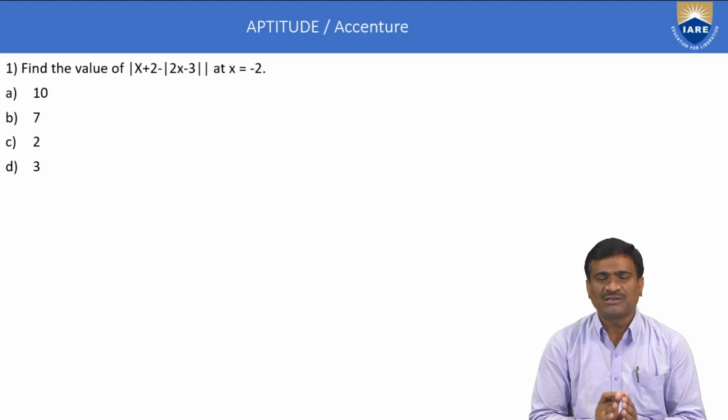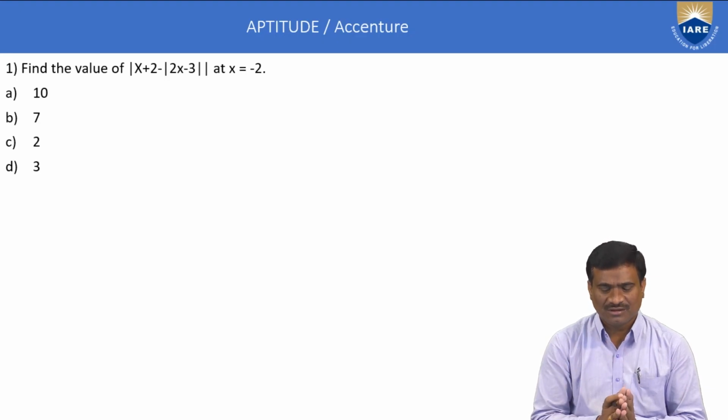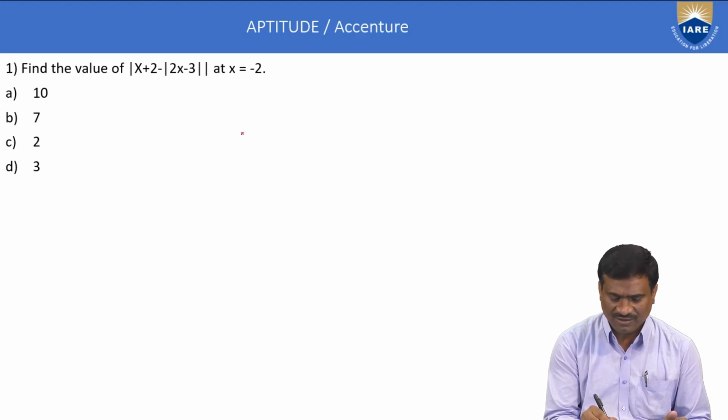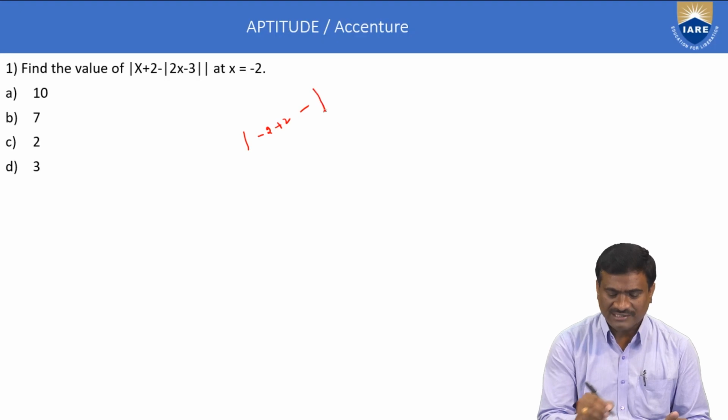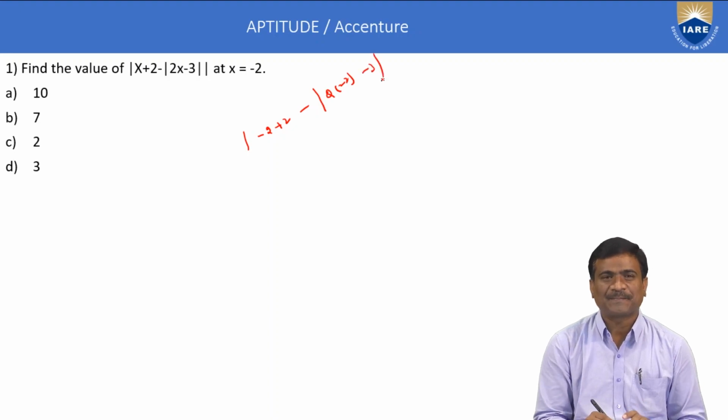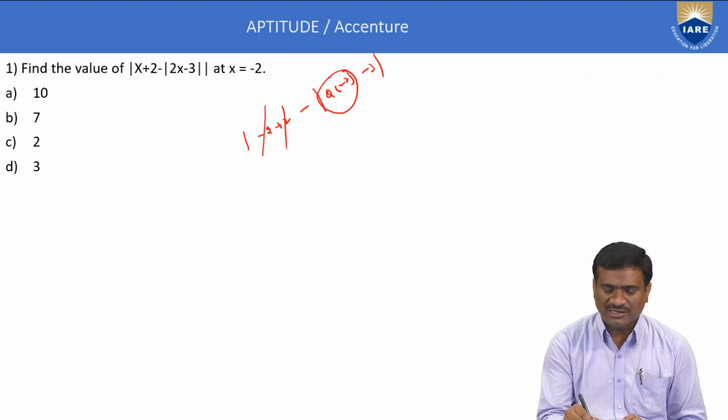First example, substitution method, where x is equal to minus 2. Now substitute x is equal to minus 2: modulus of minus 2 plus 2 minus modulus of 2x minus 3, that is 2 into minus 2 minus 3. Here minus 2 plus 2 cancel. 2 into minus 2 means minus 4, minus 4 minus 3, minus 7.